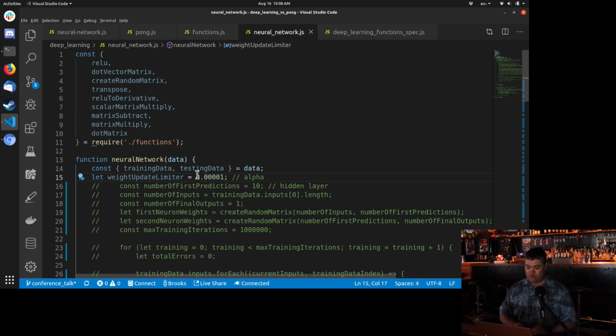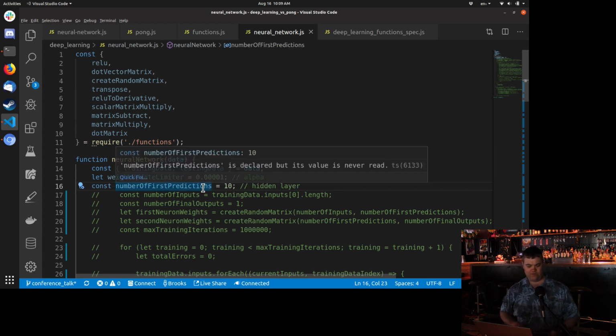So you notice this is a really, really small number, and that's because if I just have it as a big number, it can overcorrect. When I update myself after being wrong, it can bounce over, and it's sort of like a pendulum that goes back and forth, except instead of eventually settling on zero like real pendulums do, it just gets more and more wildly out of shape. So we don't want that. That's why this is a small number.